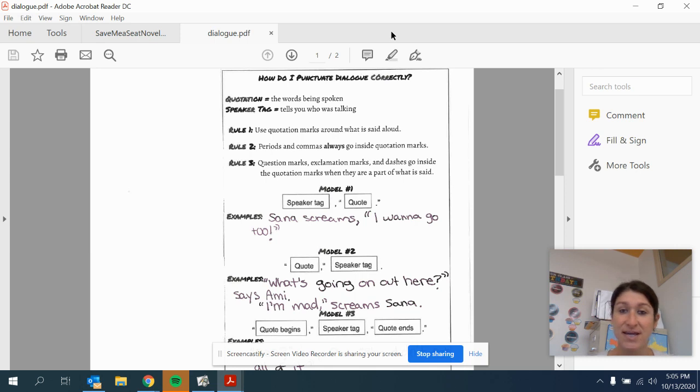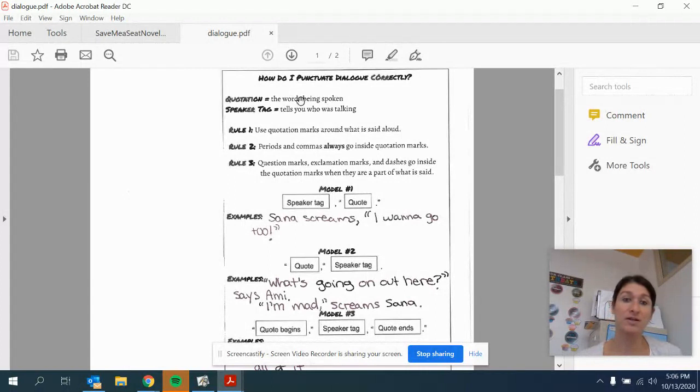Hello. Today in writing, we're going to talk about how to punctuate dialogue correctly. You will see this page that would be an excellent reference for you to use in order to practice punctuating your dialogue. When I say dialogue, that means it's the conversation characters have in books, and it's a way that we show that the characters are speaking in books. So not only as readers do we need to recognize that, but as writers, we need to make sure that we're incorporating this into our stories.